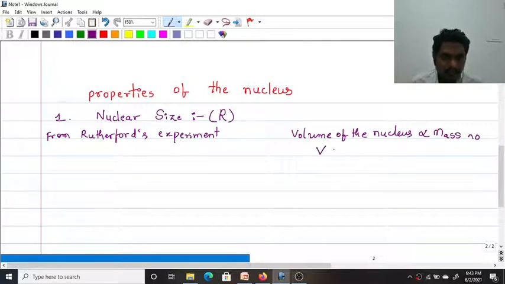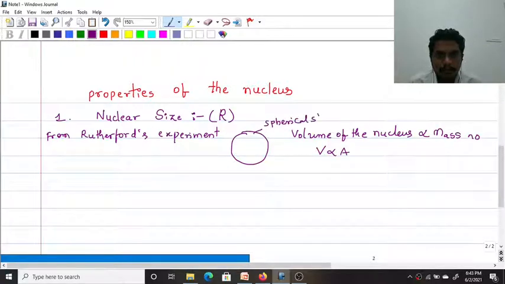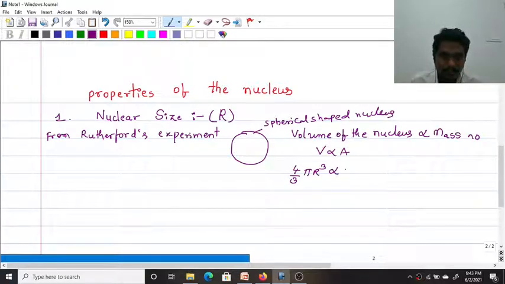V is proportional to the mass number A. It is assumed that the nucleus is spherical in shape. Therefore, the volume of the nucleus is 4/3 πr³, because the volume of a sphere is 4/3 πr³, and that is proportional to A. It can be written as r is proportional to A^(1/3).